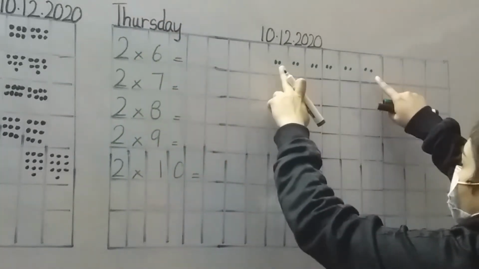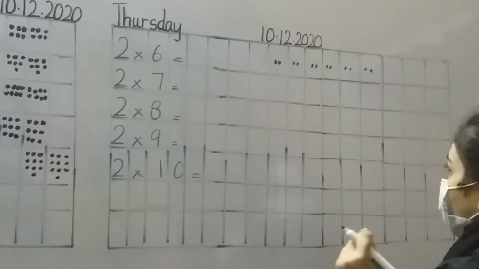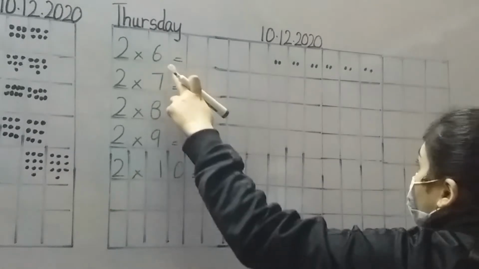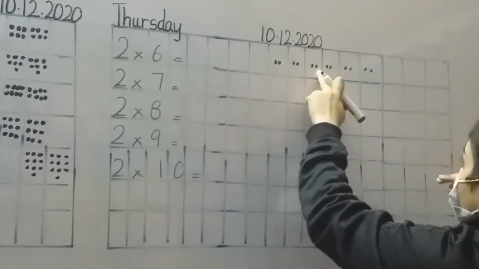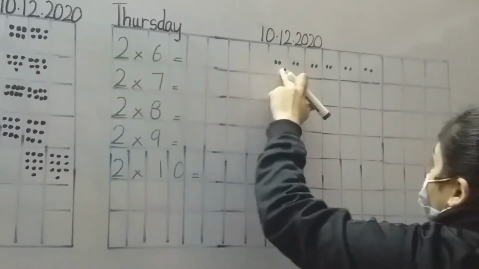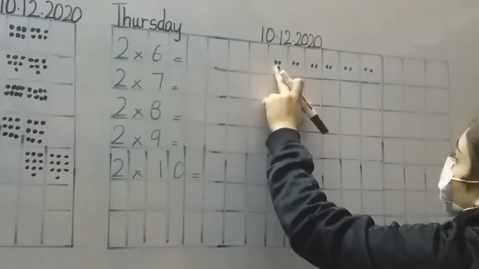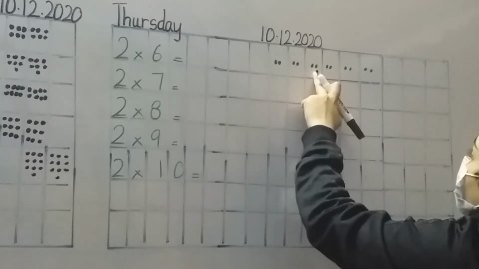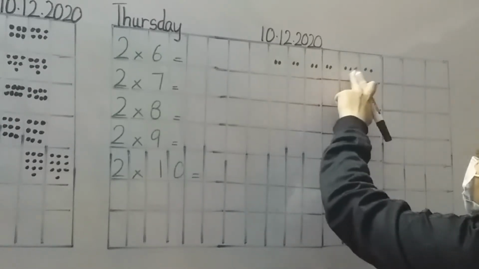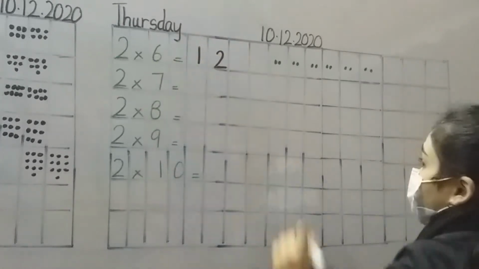How many sets did I have to make? I had to make 6 sets. Done. 1, 2, 3, 4, 5, 6. Six sets. How many items did I add? 2. Alright, now let's see if our answer matches the first method or not. Let's count. 1, 2, 3, 4, 5, 6, 7, 8, 9, 10, 11, 12. It matches. See? Your answer is the same.